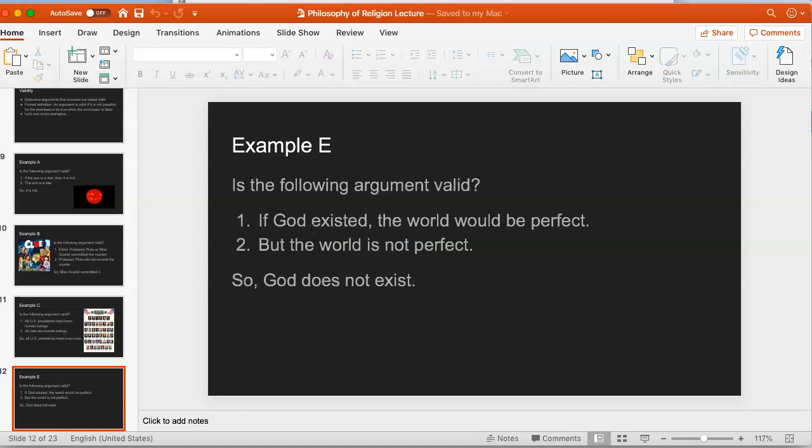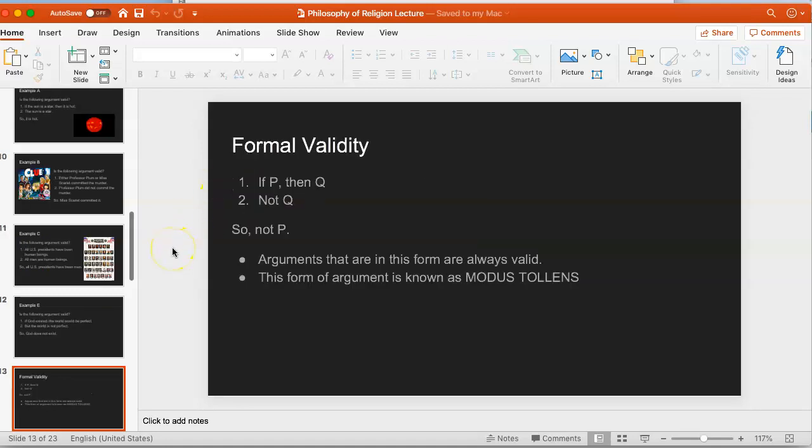So now here's something interesting. Think about D and E. Think about what D and E have in common. Both of them start out with an if-then statement. Both of them have as a second premise a negation, and then they conclude with a negation. In fact, there's a kind of pattern, right?